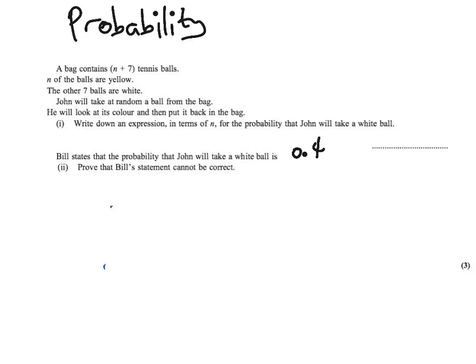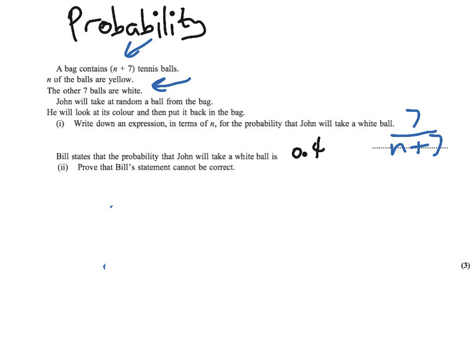So for this we need to know how many white balls there are, and we can see here that there are 7, and we also need the total, and we're told that it contains n plus 7 balls. So for part 1, probability that John will take a white ball, well, that means that there are 7 white balls out of a total of n plus 7. So that is the probability in terms of n that John will take a white ball.